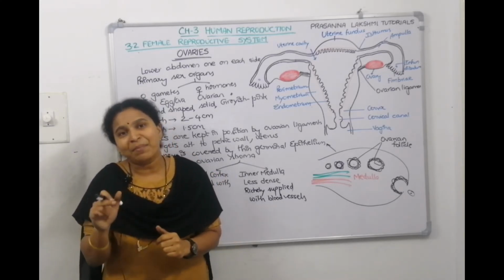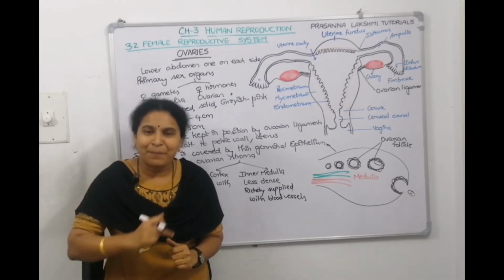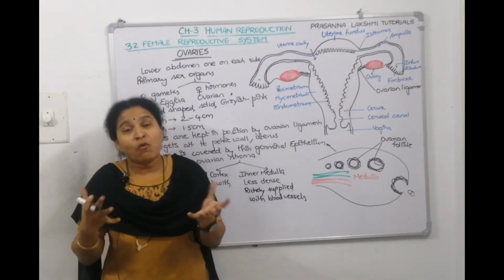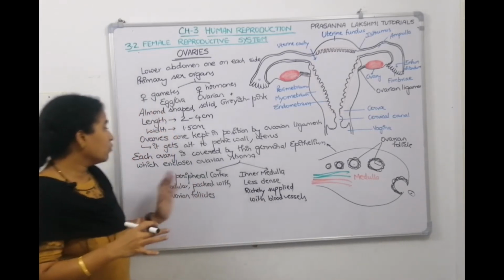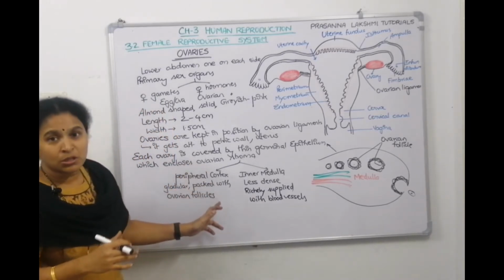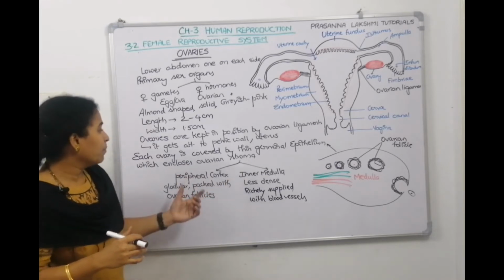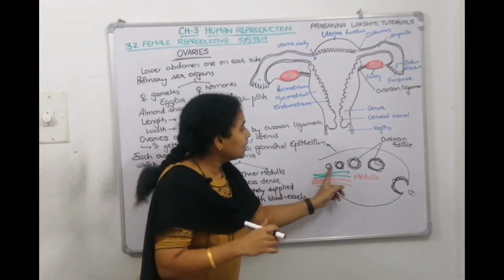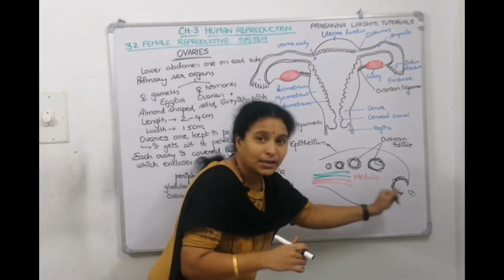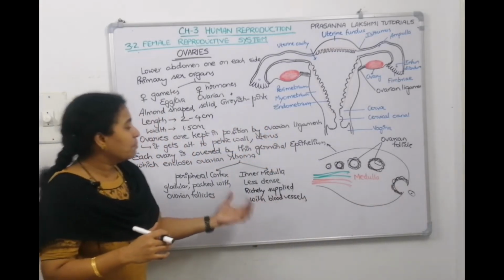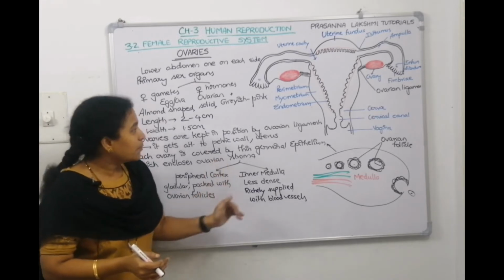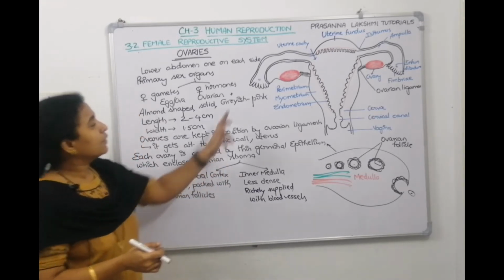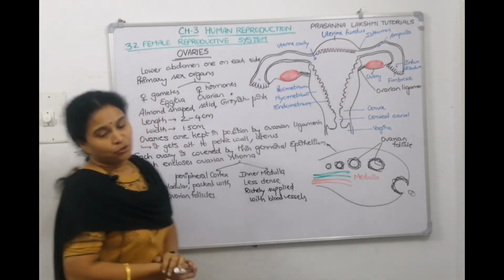What is it wrapped by? It is wrapped by thin epithelium, germinal epithelium. What is it enclosing? Ovarian stroma. Ovarian stroma is divided into two portions. Outer portion, cortex. Inner portion, medulla. In the cortex portion, you can see the growing follicles. In the inner portion, blood vessels will be there and it will be less dense. So this is about the ovary. Take a screenshot. Then we will talk about the fallopian tube.